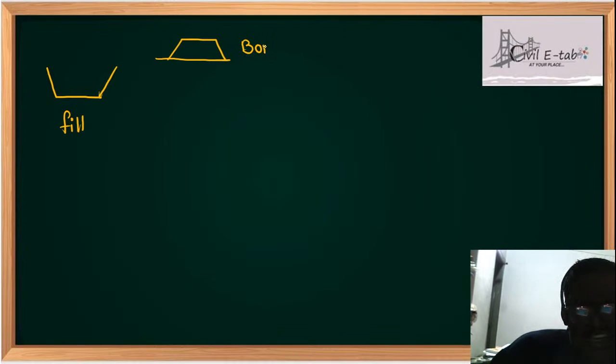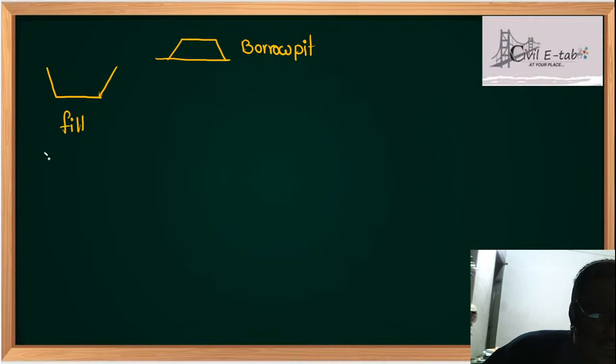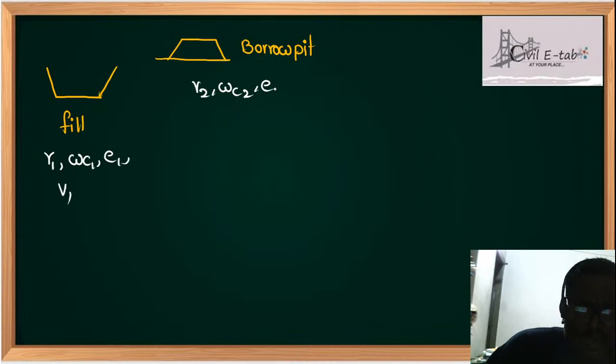You will ask me, sir, what is fill and what is borrow pit? Suppose there is a soil, you are taking the soil from a pit and you are trying to fill this soil somewhere. Now see students, these kinds of problems are very important. If I take fill as unit weight gamma 1, water content WC1, E as E1 and volume as V1. Similarly, if I take here gamma 2, water content 2, E2 and V2. Please follow this, very important.